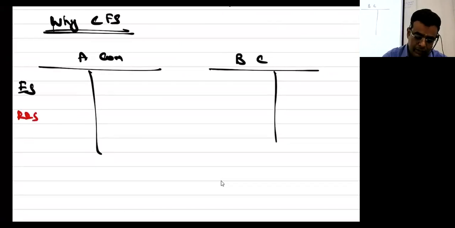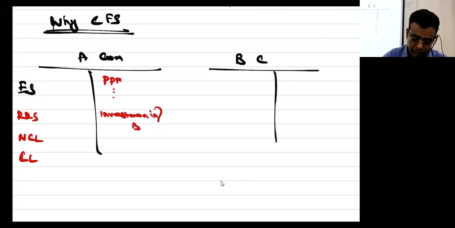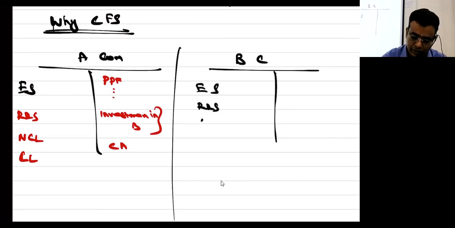Equity, reserves and surplus, non-current liability, current liability. PPE, investment in B, current assets. Equity share capital, reserves and surplus, non-current liability, current liability. PPE, current assets.